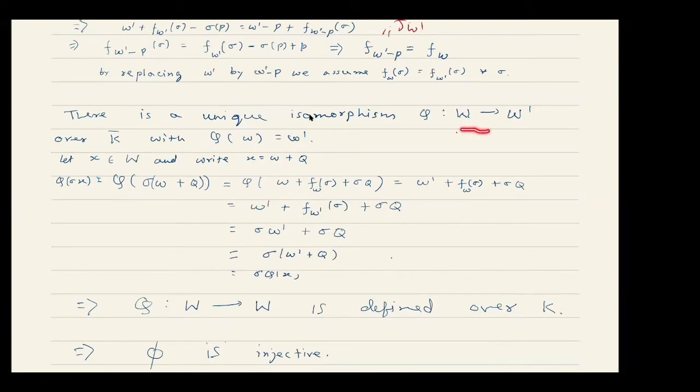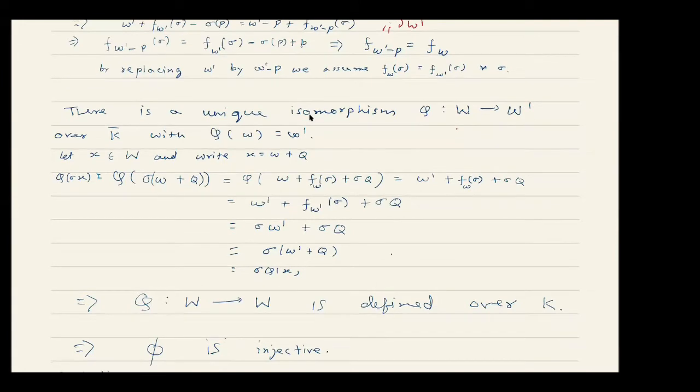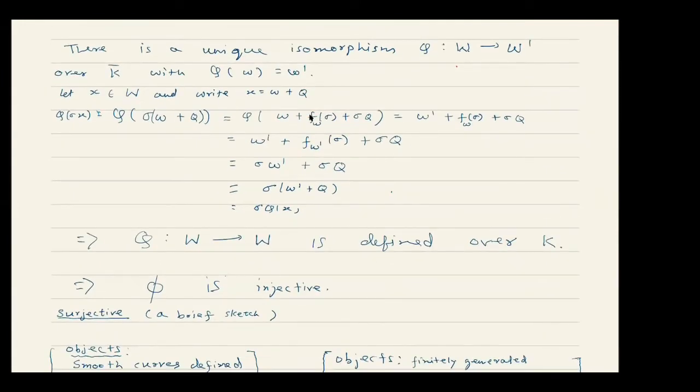We have seen that if you have two principal homogeneous spaces and you choose one point from the first and another point from the second, then there exists an isomorphism which takes the first point to the second point. So we have an isomorphism which takes W to W prime. Now take any arbitrary element, it should be X of K bar, W of K bar. Write X as W plus Q for a unique Q; such a Q exists and it's unique.